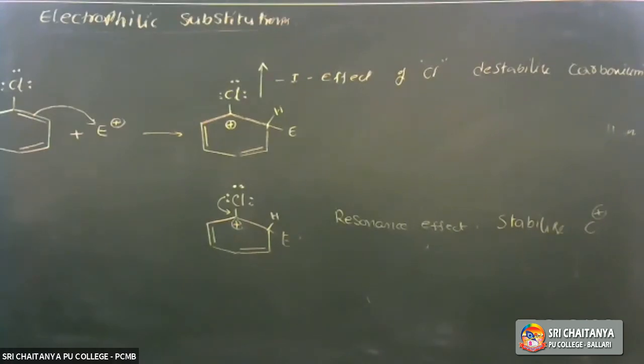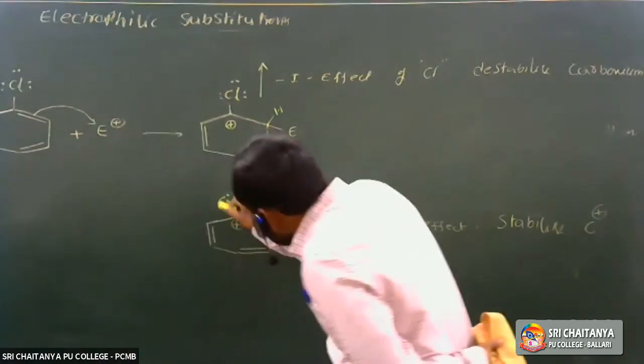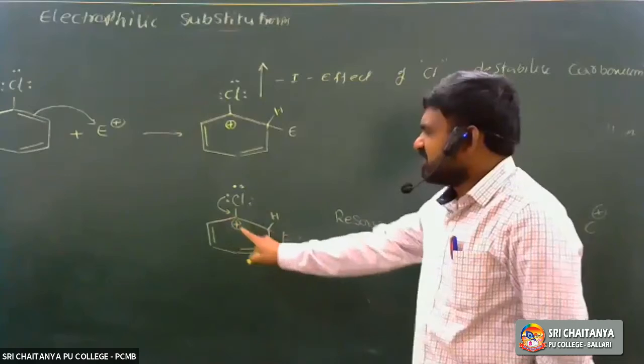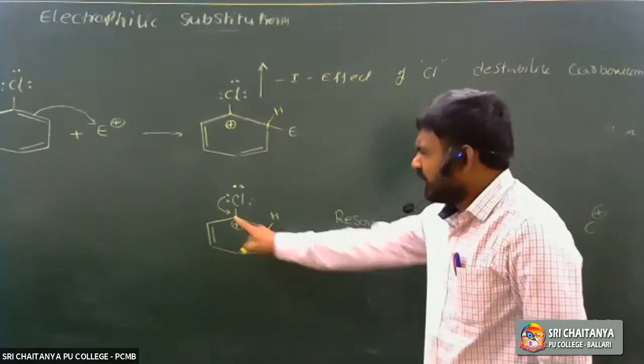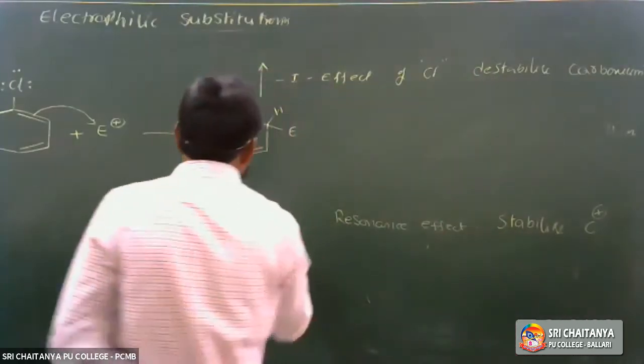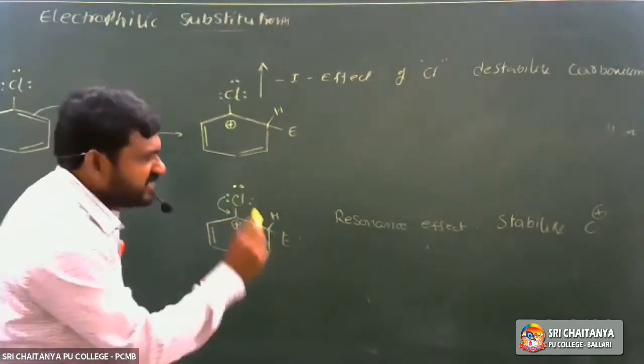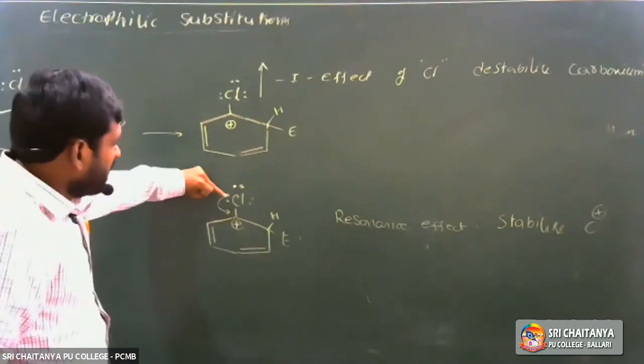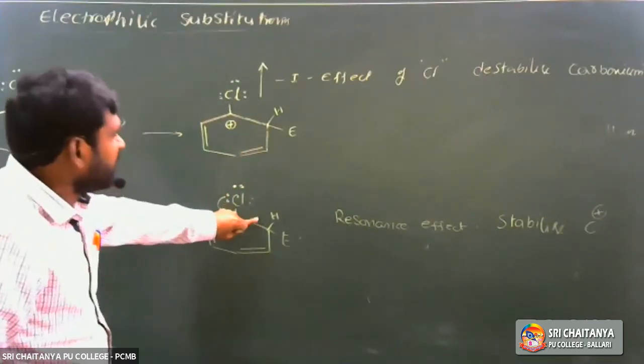But here orientation is controlled by the resonance effect. Due to this resonance, the positive charge decreases, so it can orient. Orientation means it is an ortho para directing group. So due to the resonance effect, it can control the orientation.